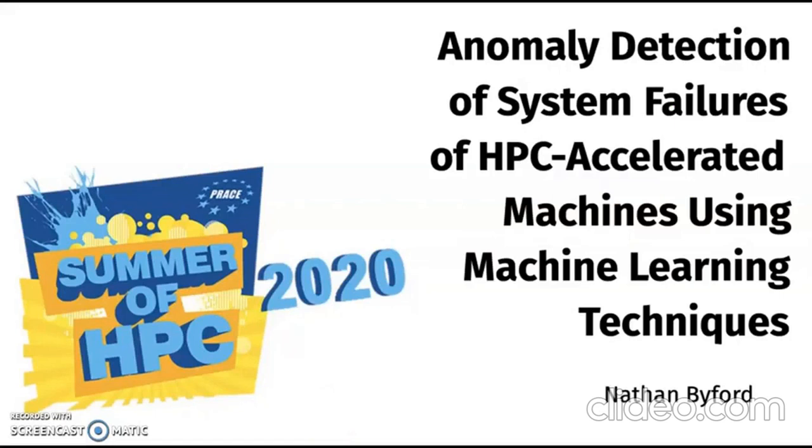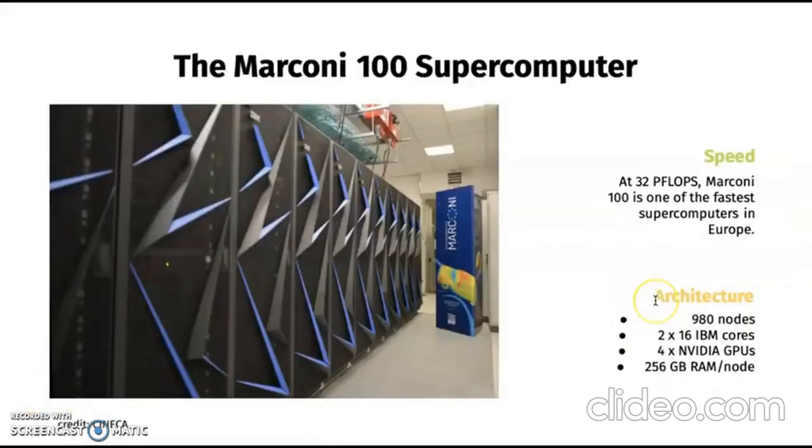Welcome to this presentation on anomaly detection in high-performance computing systems as part of the 2020 PRACE Summer of HPC program. This project concerns the Marconi 100 supercomputer of Cineca in Italy. With peak performance of 32 petaflops, this powerful machine is one of the fastest in Europe. The 980 nodes, with RAM of 256 GB per node, all contribute to Marconi 100's speed of computation.